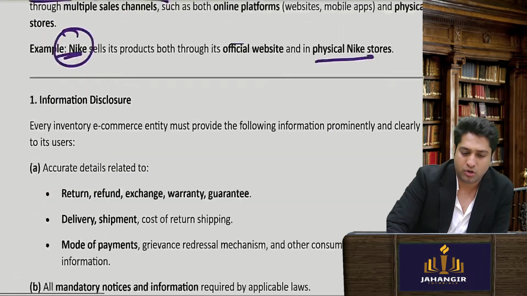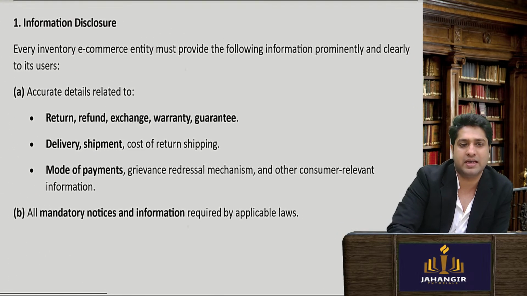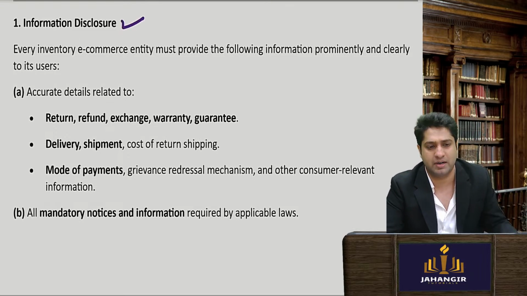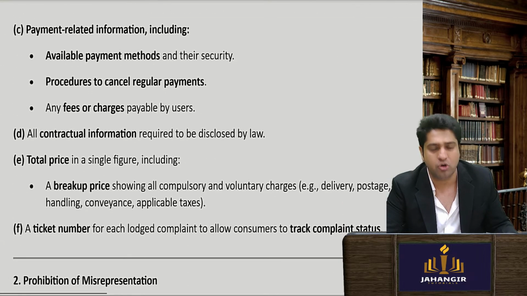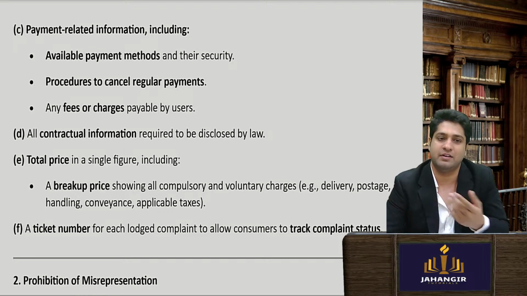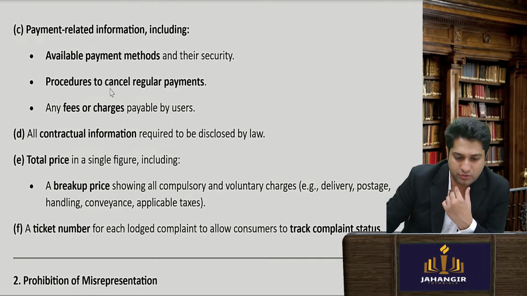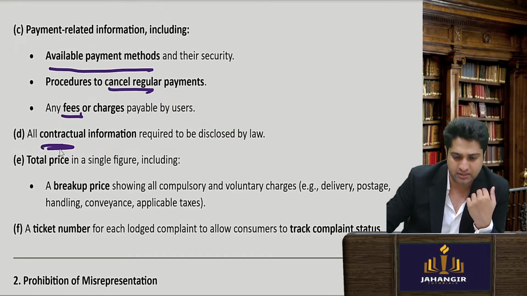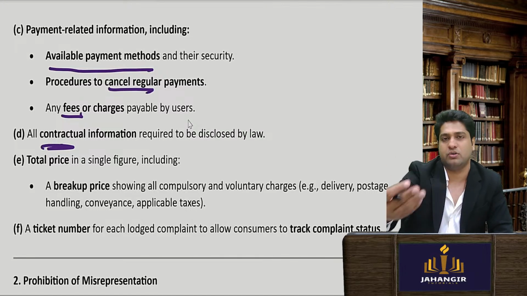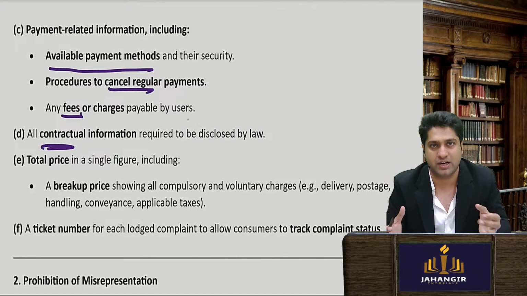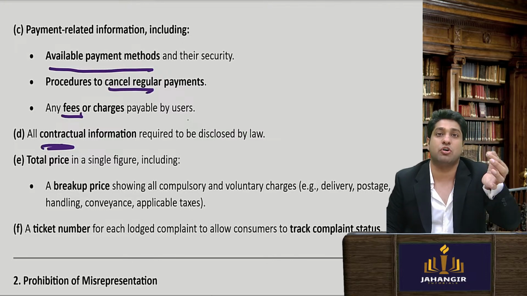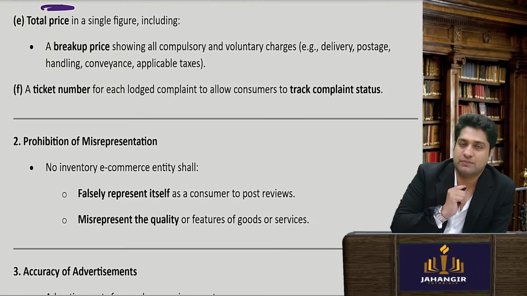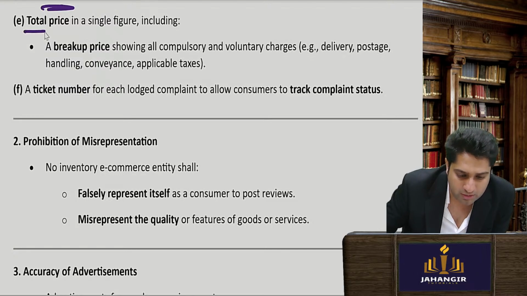Now let's see what details there are. Everything from above will be there. Same thing: information disclosure, refund policy, delivery, shipment, mode of payment, any laws are also put up, payment related information. Whether you can cancel the payment, fees, available payment methods, same as above. Contractual information must be disclosed, if they are having any specific contracts that we are entering into, maybe like a software they will make you sign. Licensing, for example, if you take a Netflix subscription, it will be there. Total price should come up.